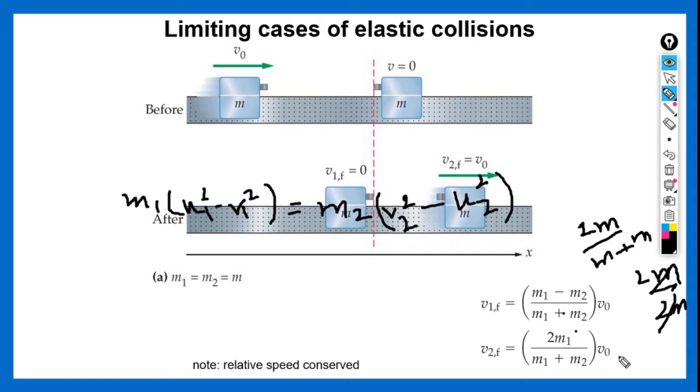So 1 into v0 is v0. Hence the second body after collision moves with the velocity of the first body before collision. This is how we show the limiting case when both the masses are equal and the second body is at rest.